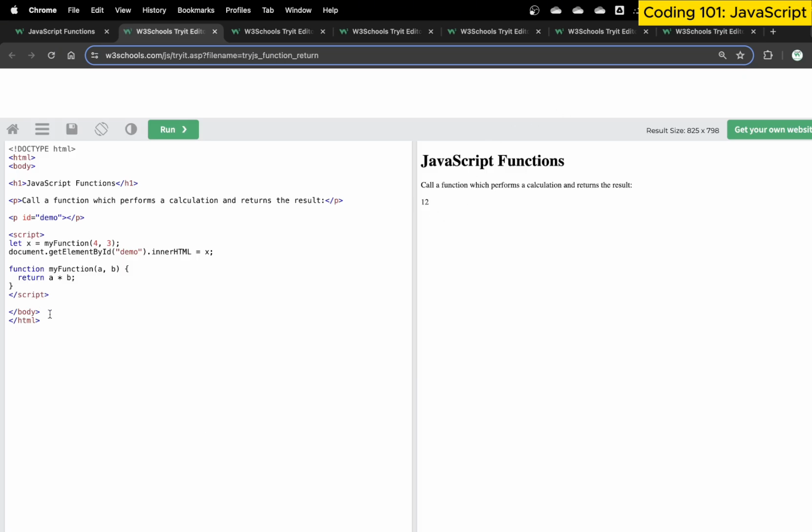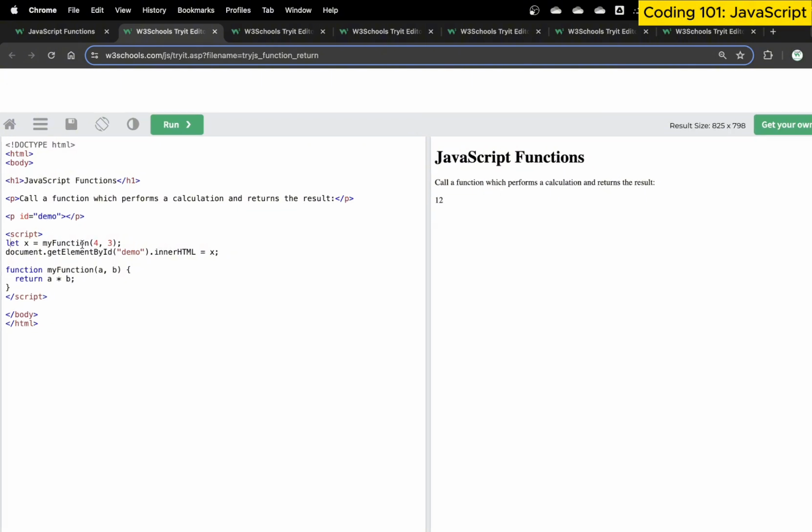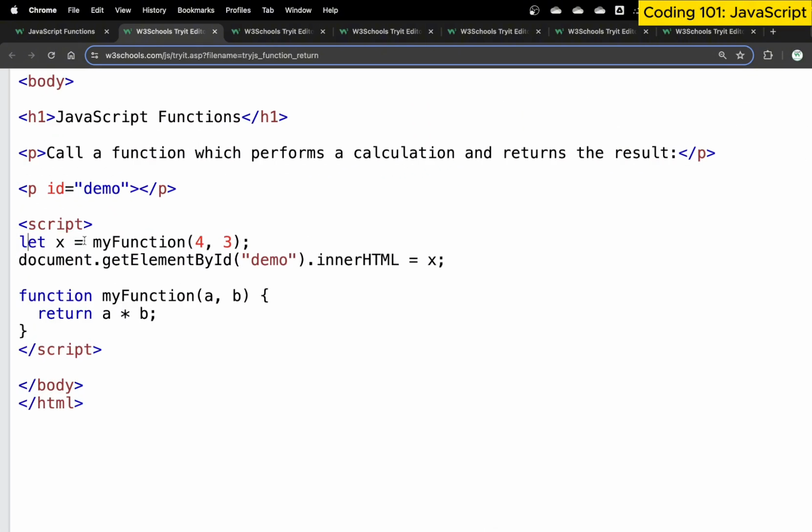That's because we have written it in such a way. We say, let x be, for example, myFunction. Here we are trying to call the function. If I zoom in a little bit to read the code better, we are saying that there's a function called function, and its name is myFunction.